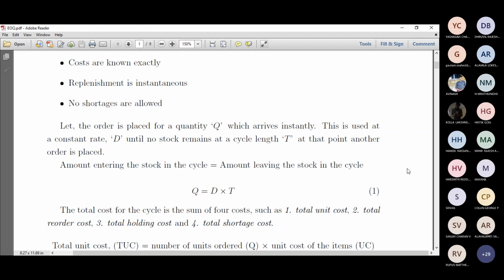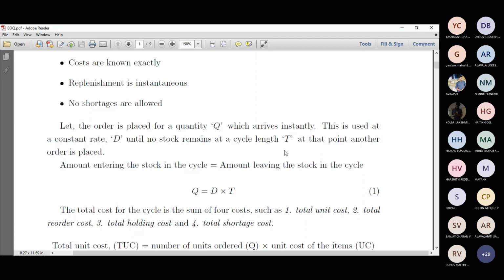This is a classical method, so it has a lot of derivations, and it will be trivial and time consuming, but I'll just explain the formulas, and we'll discuss the implications of these formulas and how they are helpful in finding out the characteristics of inventory control, especially the classical inventory control.